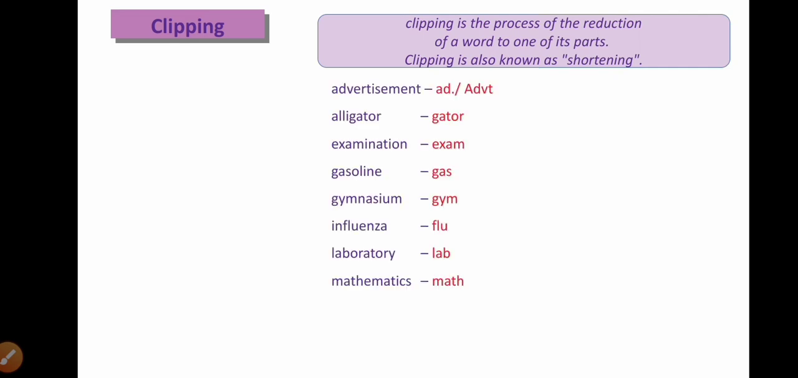And the next method is called the clipping method. Here what we have is clipping. Clipping is a process of reduction of a few letters from the root word. That's it. For example, advertisement, in a shorter form we just call it an ad. And alligator can be called a gator, or examination. Instead of using examination, we can just use the word exam. And gasoline, we just call it gas. That's all. And gymnasium is called gym, like laboratory is called lab, or influenza is called flu, or mathematics is called maths.